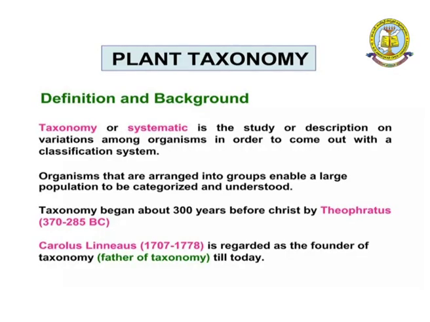What is the background of plant taxonomy? Taxonomy is the systematic study and description of the variety among organisms in order to come up with classification systems. Organisms arranged into groups enable large populations to be categorized and understood. Taxonomy began about 300 BC, often credited to Theophrastus, 372 to 287 BC. Linnaeus is regarded as the founder of taxonomy, and till today the father of taxonomy.